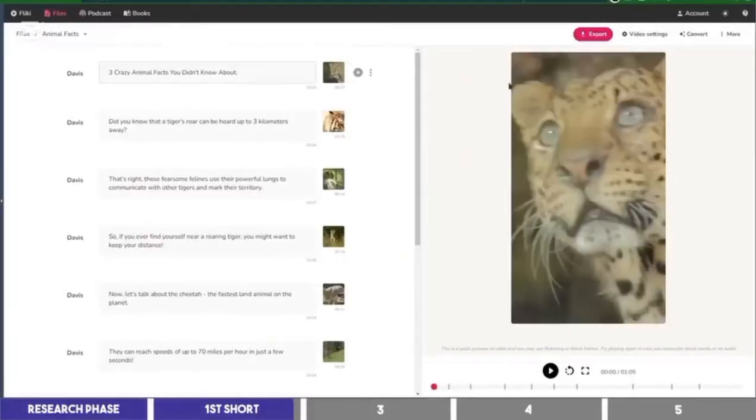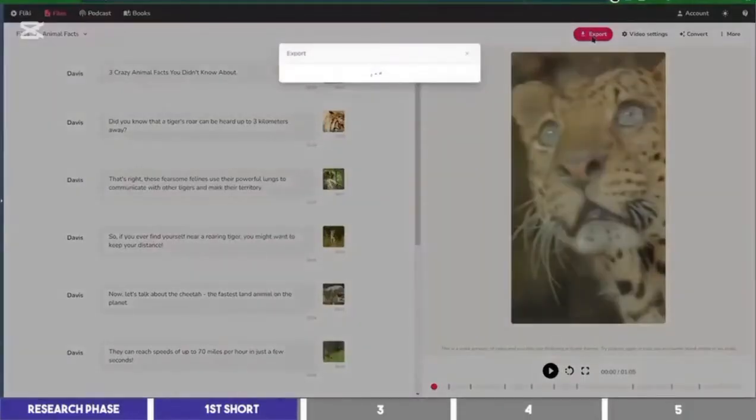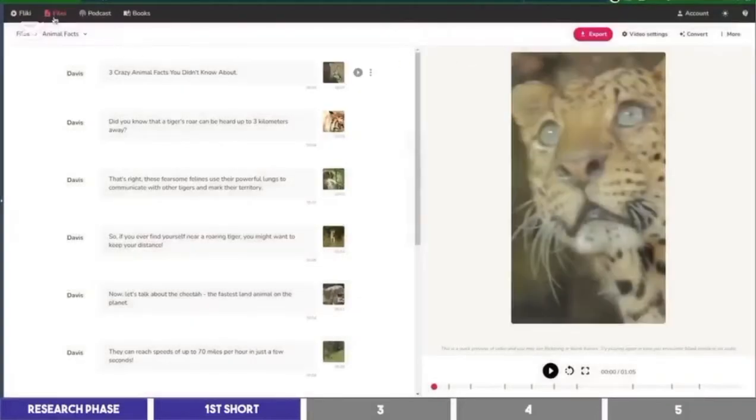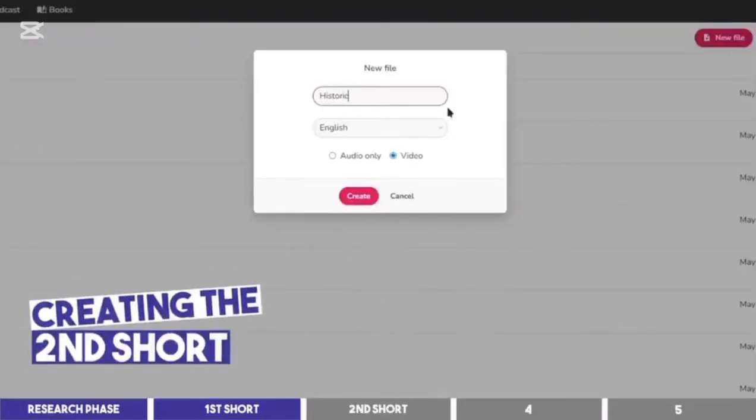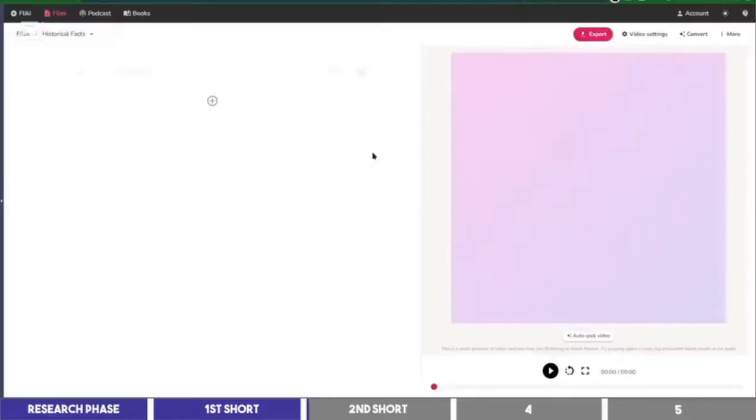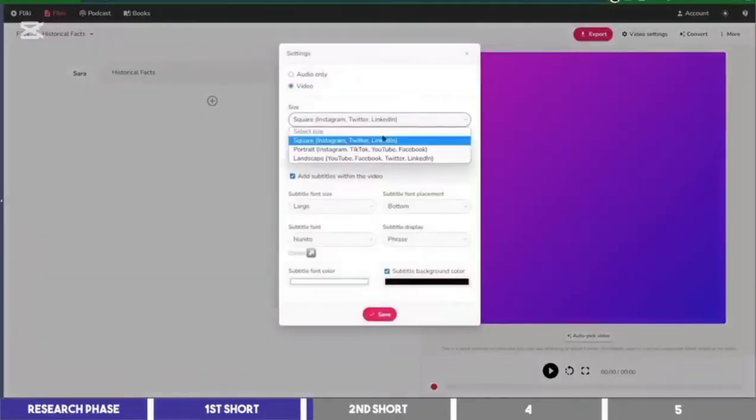You may play the scenes to see how it looks if you wish, but I'm going to export it at the top. It may take a few minutes to process, but the beauty is that you can close it and you'll be notified via your email when it's done, so we can start a new project to create the second video. Similar to what we did earlier, I'll set the aspect ratio to portrait, place the captions in the middle,